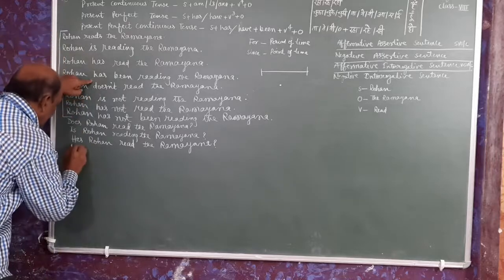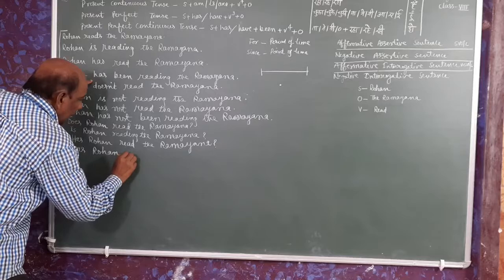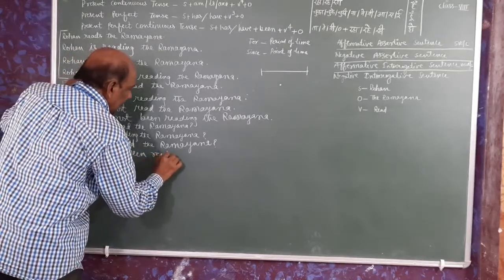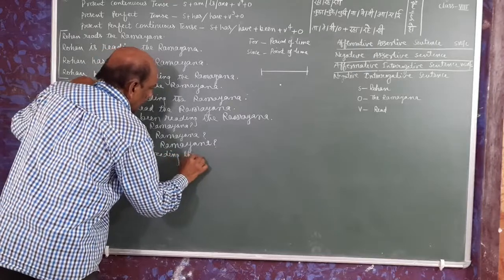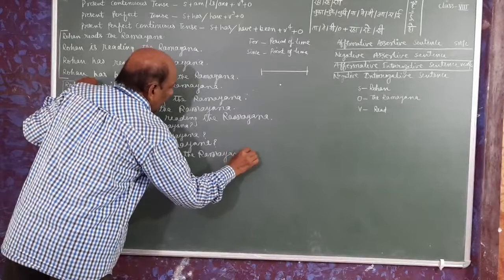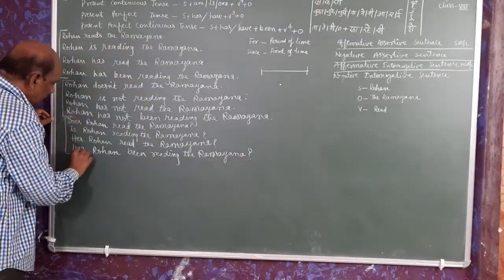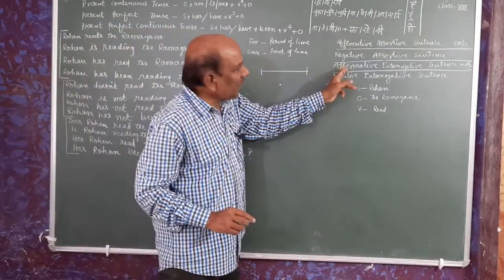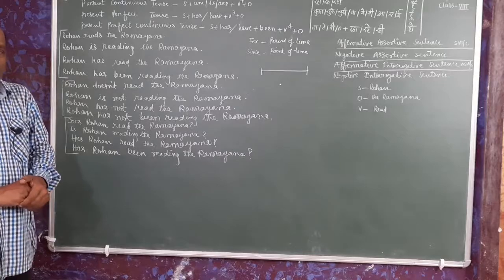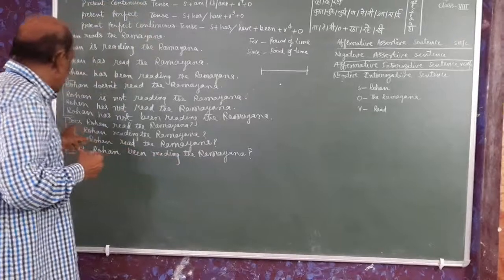And now again, has Rohan been reading the Ramayana? See here, this is our affirmative interrogative sentence. But sometimes we put WH also. So for WH, what should we do? Put any WH here.